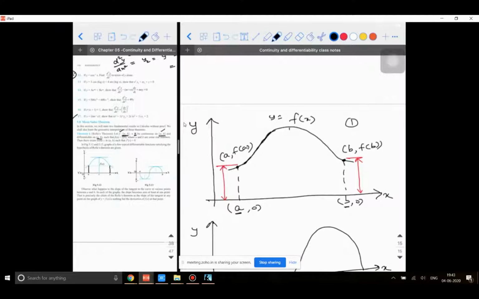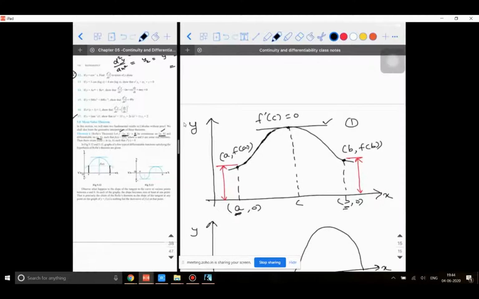If these two conditions are satisfied, then there will exist some point c between the points a and b, such that f dash of c is equal to 0. But what did I say f dash of c is? It is nothing but the condition of maximum or minimum. In the beginning I asked you to differentiate to find the slope of the tangent at that particular point. So at this point, if I draw a tangent, then this tangent will be parallel to the x-axis. What is the slope of the x-axis? It is going to be 0. Any line parallel to the x-axis has a slope of 0. But according to differentiation, slope is nothing but f dash of c. That is why we are saying f dash of c is equal to 0. That is what this theorem is all about.